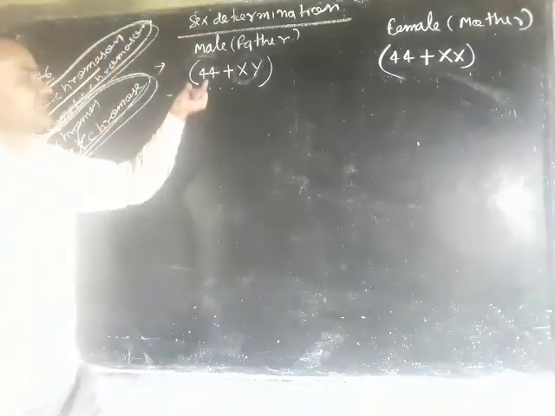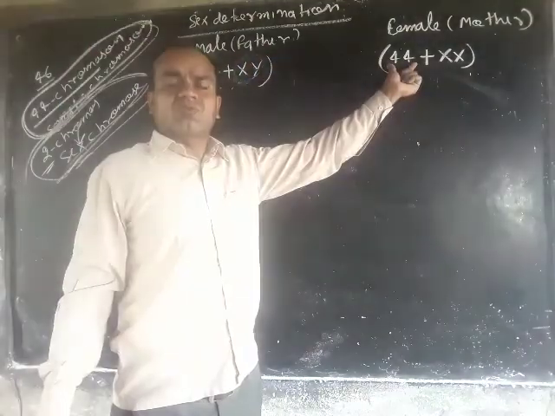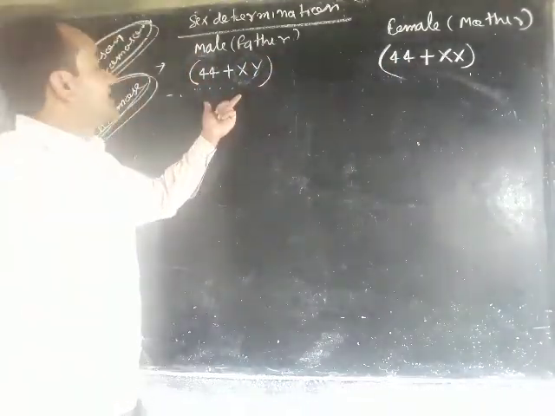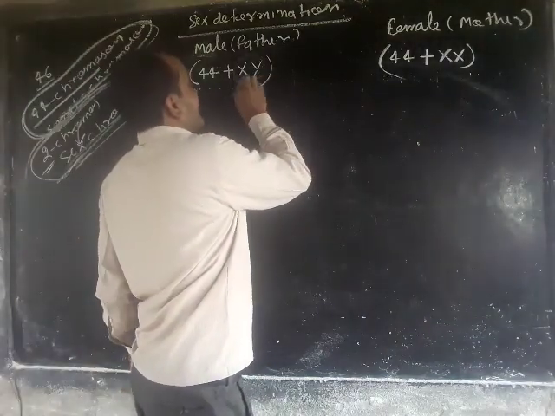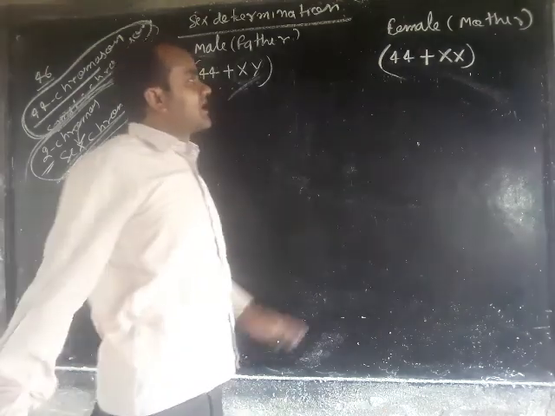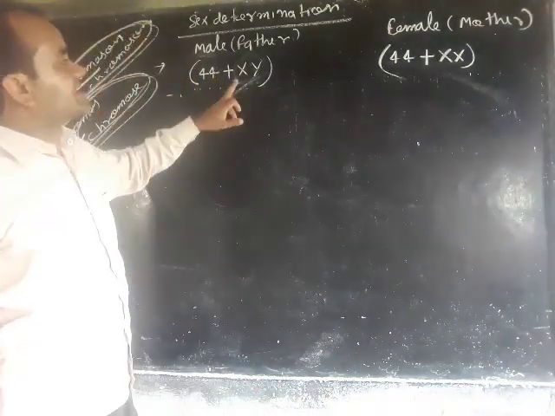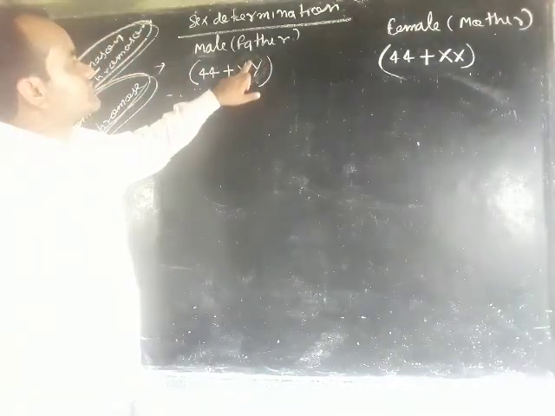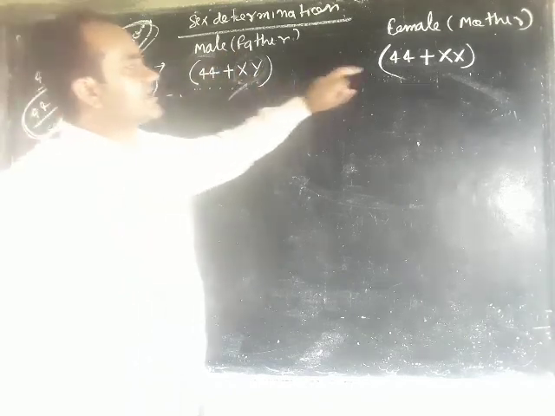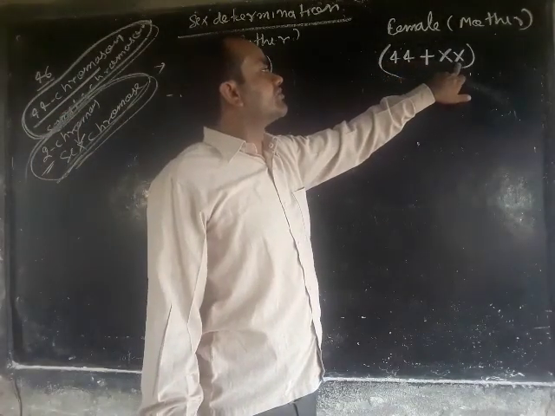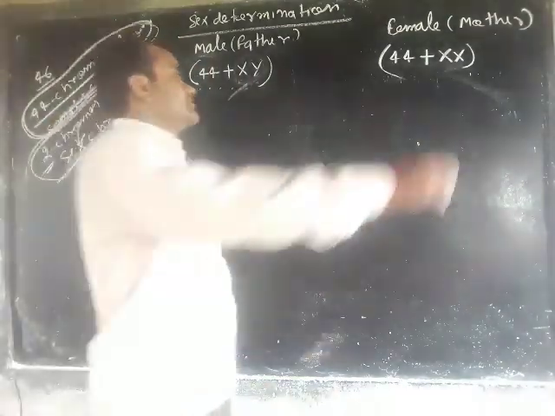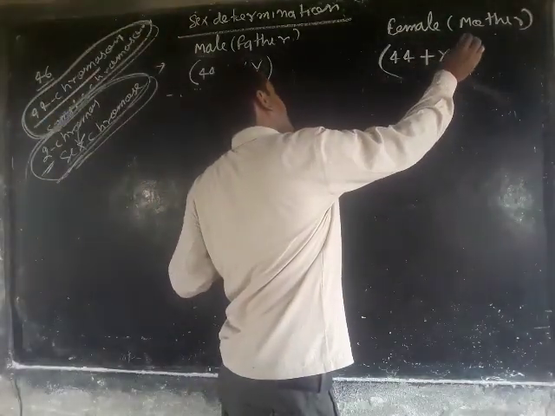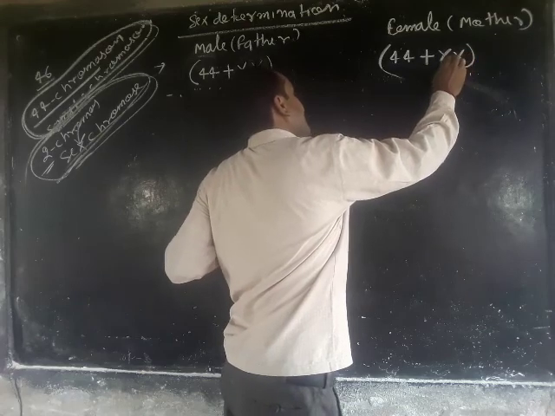In the case of female or mother, she has 44 plus XX chromosomes. This means the 44 chromosomes are common in male and female, but the X and Y sex chromosomes are different. The Y chromosome is present in the father and the X chromosome is present in the mother; the Y chromosome is absent in the mother.